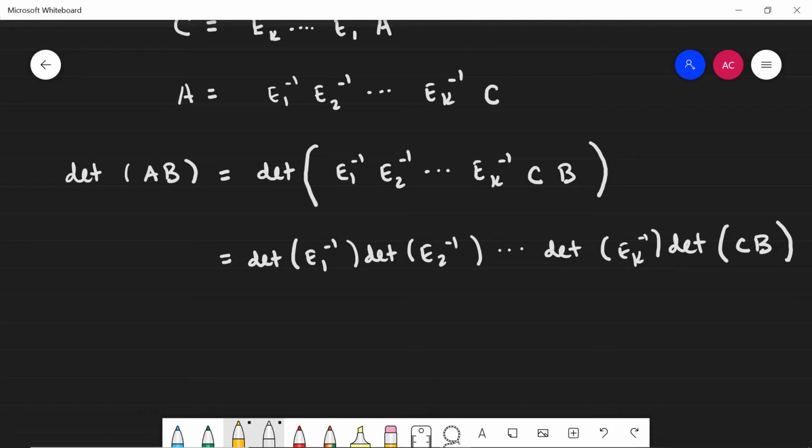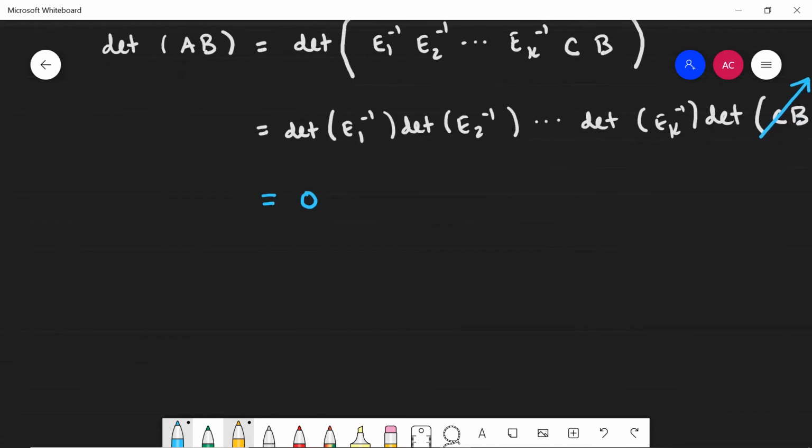Now, C has a row of all zeros, so C multiplied by B is also going to have a row of all zeros. Therefore, this determinant is equal to 0. So in the overall product, this is also going to be 0. I don't care what the determinants of these elementary matrices are because I'm multiplying them by 0. So the determinant of A multiplied by B is equal to 0.